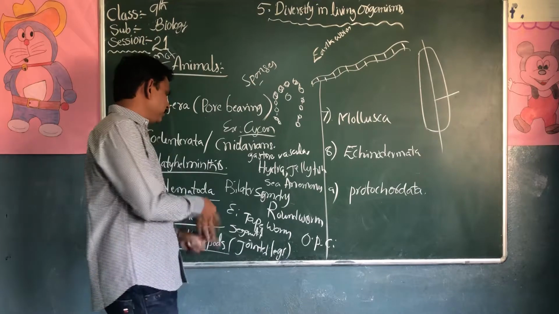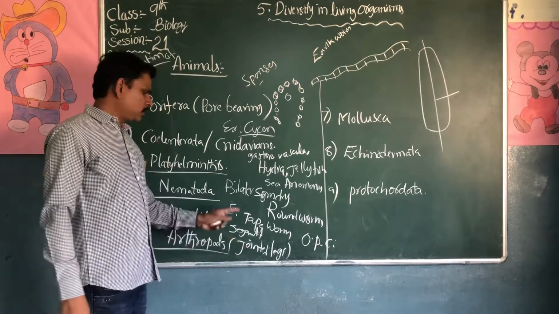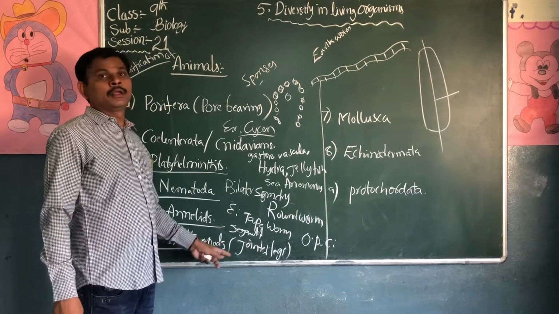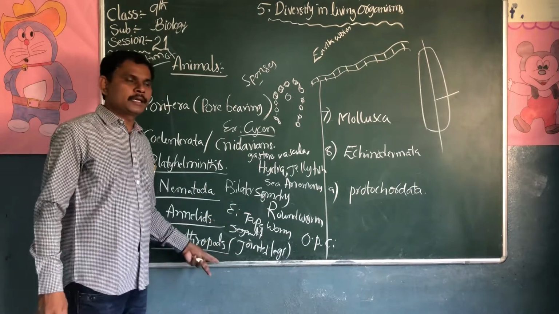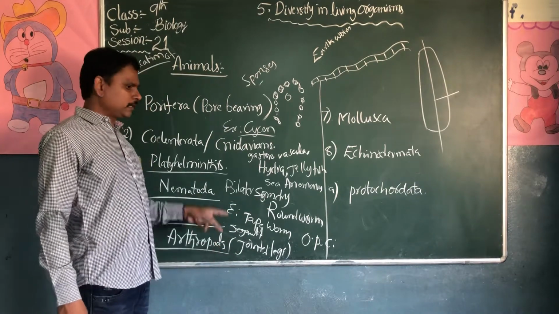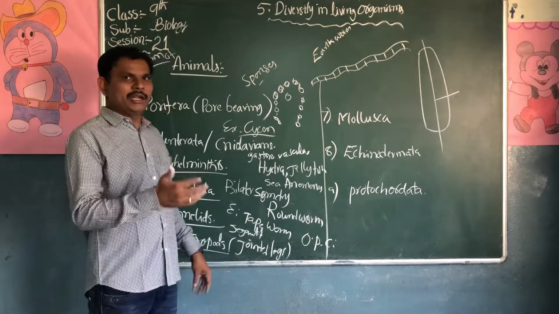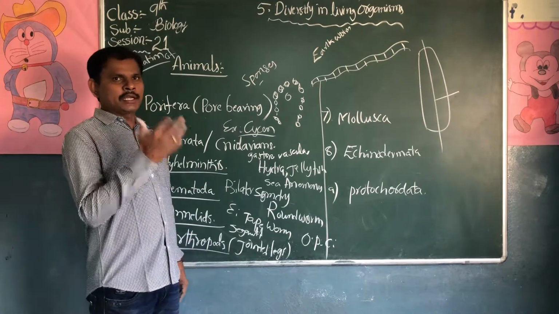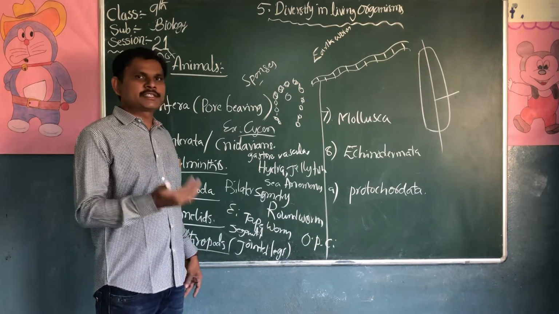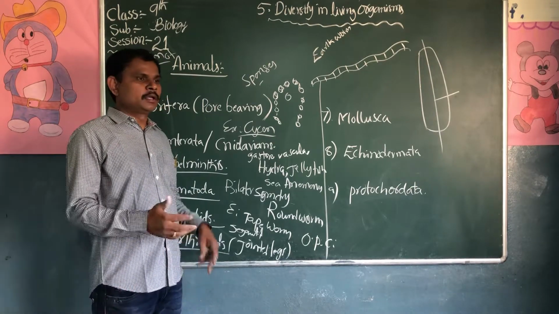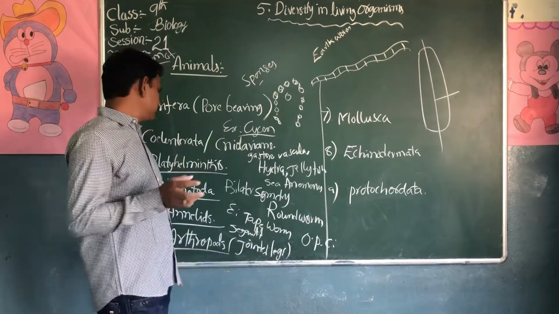There are so many examples in the arthropods. Prawns, butterflies, cockroaches, houseflies, spiders, scorpions, crabs all come under the arthropods. They have jointed legs and are the largest kingdom in the animals. They have an open type of circulatory system. What is that? The nutrition is directly transported into the blood. They do not have specific blood vessels.